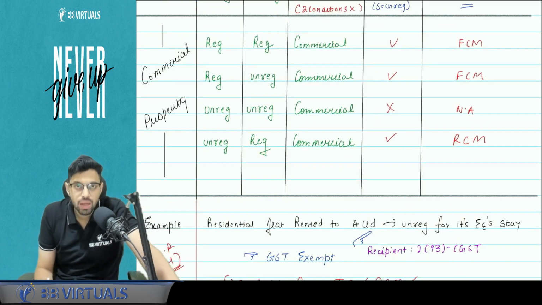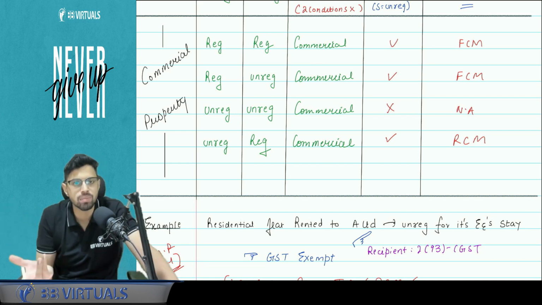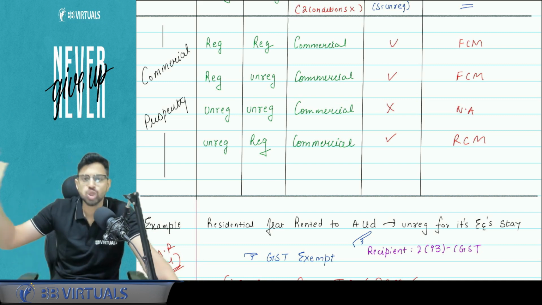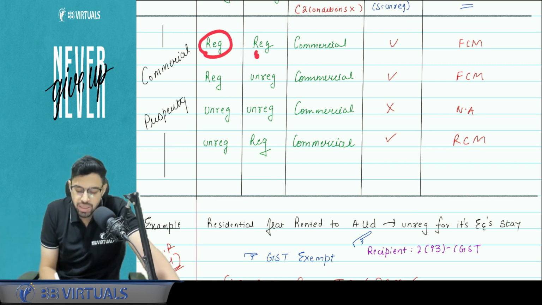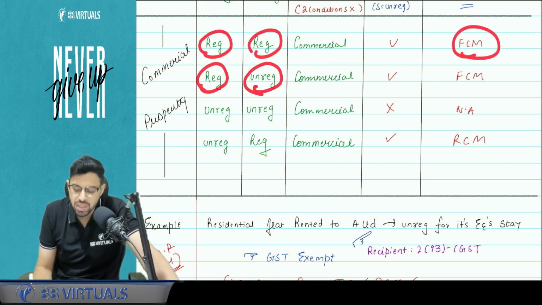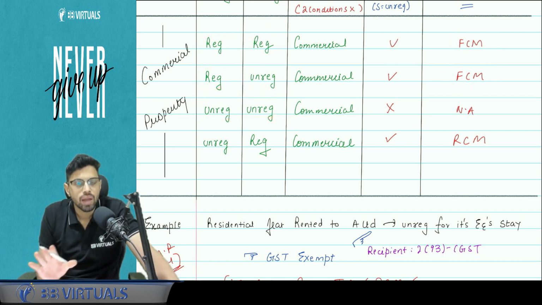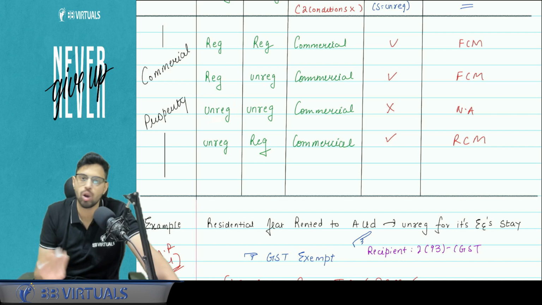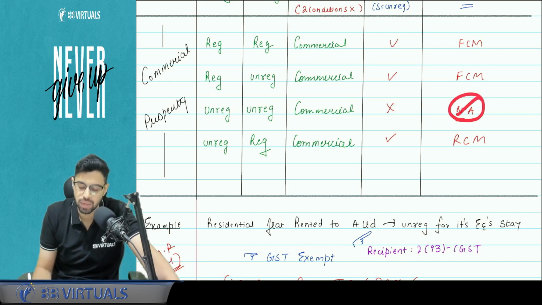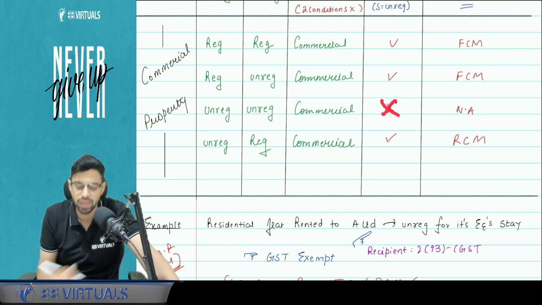For commercial property, you don't have to see any kind of purpose or anything. There is no exemption. Obviously a shop or a commercial property is not going to be used for living purposes. Registered to registered, FCM. Registered to unregistered, FCM. Unregistered to unregistered, exempt, because RCM applies when it is unregistered to registered. So here if the recipient is unregistered and the supplier is also a small person, whose turnover is not crossing the limit, then it is not applicable. RCM, FCM is a secondary question. The GST is not applicable in the first place.